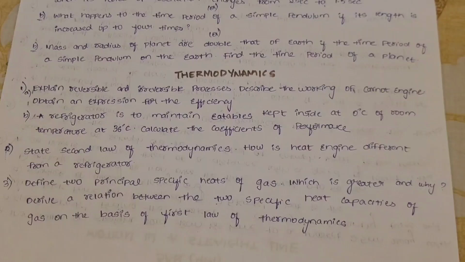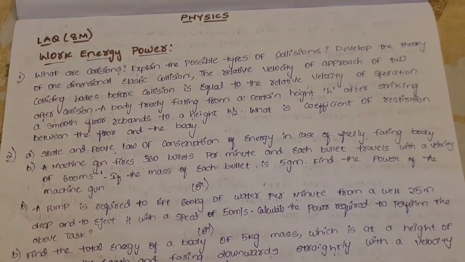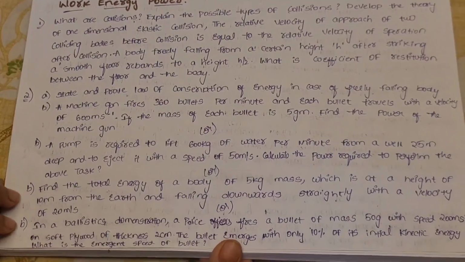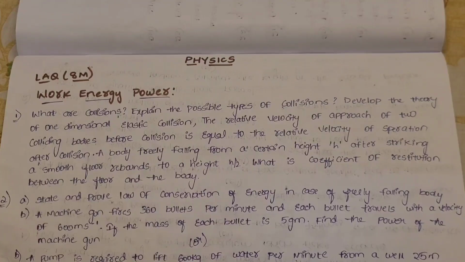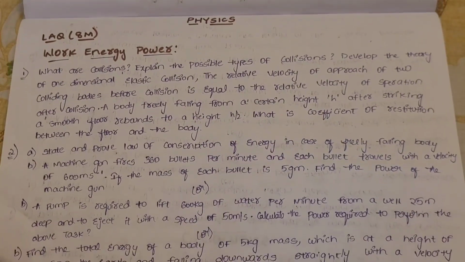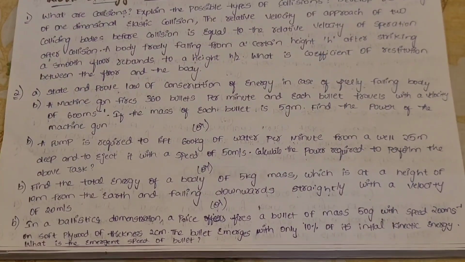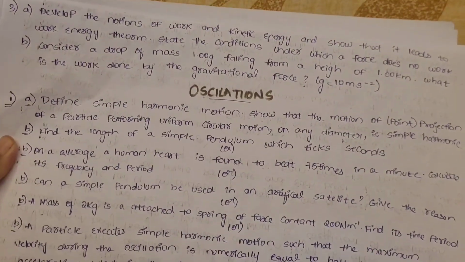Hope I have explained all the questions very neatly. You need to read all these 3 chapters' questions perfectly. See, I have given 3 chapters' important questions. From work energy theorem, I have given 3. From oscillations, I have given 2. From thermodynamics, I have given 3. From these 3 chapters, surely you will be getting 2 questions. Suppose you don't have time to read these 3 chapters, read only 2 chapters, but you should read perfectly. Then you can write it in the exam and attempt, so that you will get good marks.